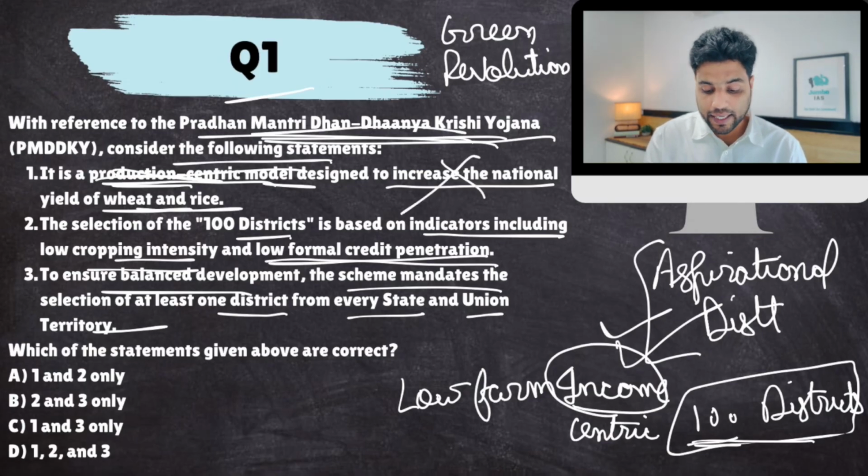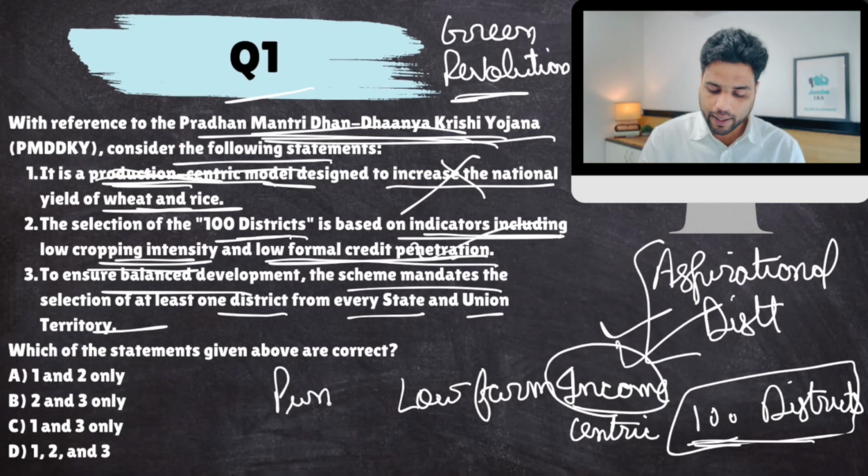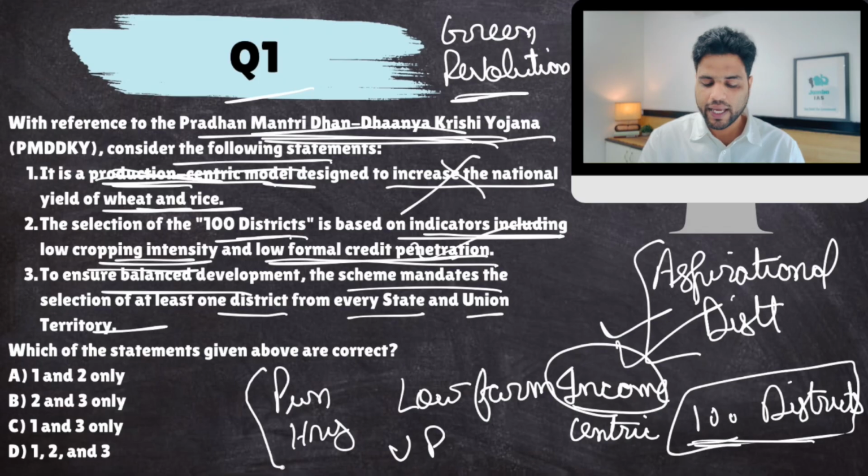But yes, the selection of 100 districts is based on indicators including low cropping intensity and low formal credit penetration. This is absolutely correct. Unlike the Green Revolution, where most of the focus was on a few states like Punjab, Haryana, and Western Uttar Pradesh, we do not want this scheme to be like that.